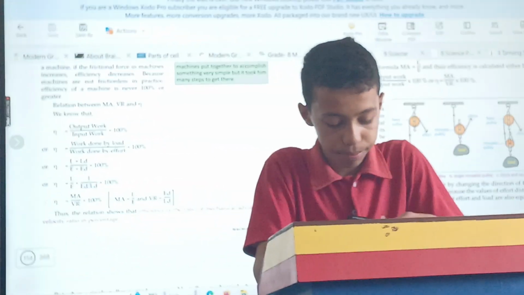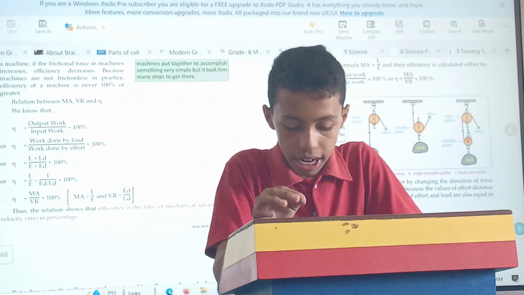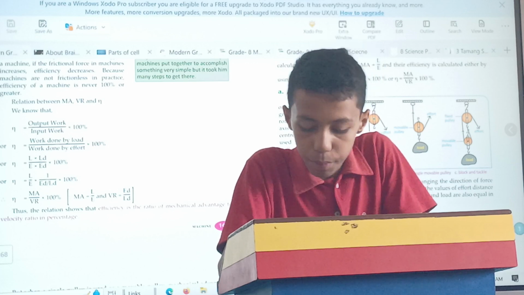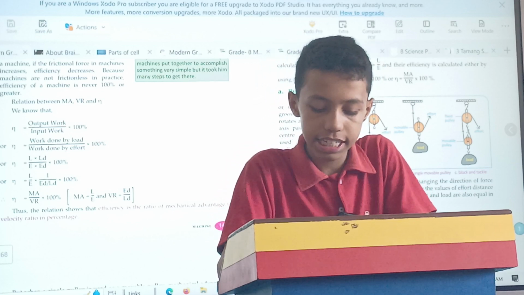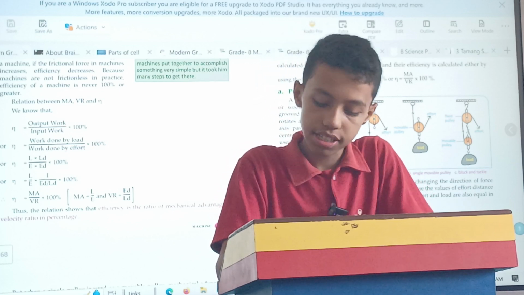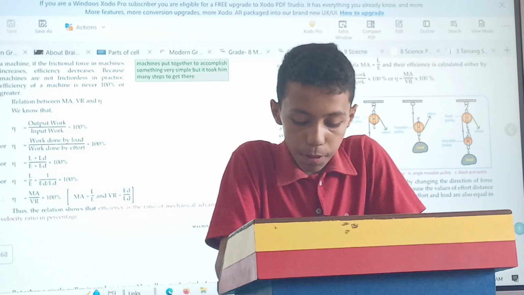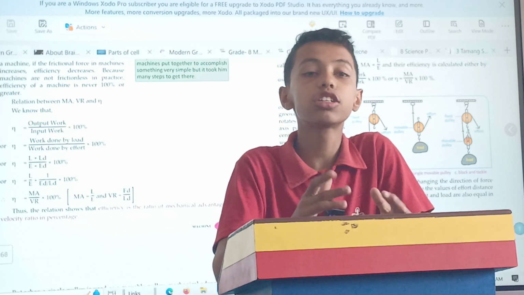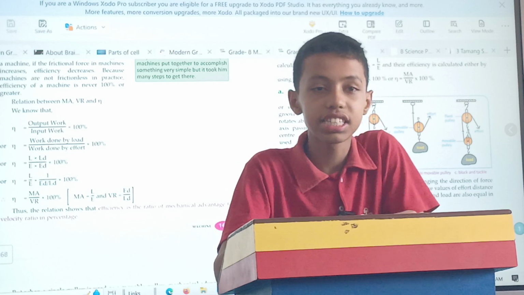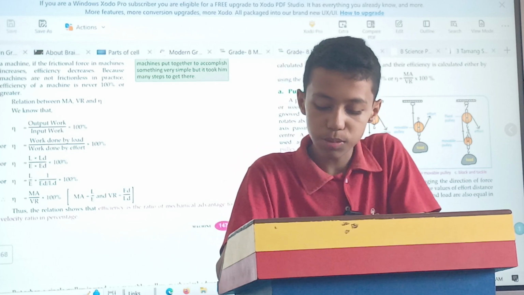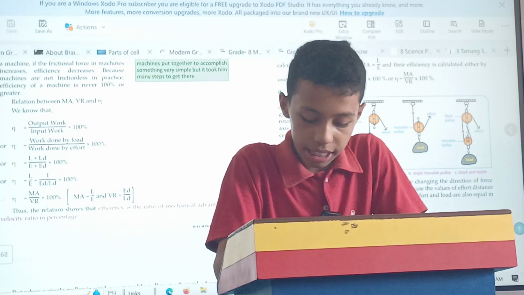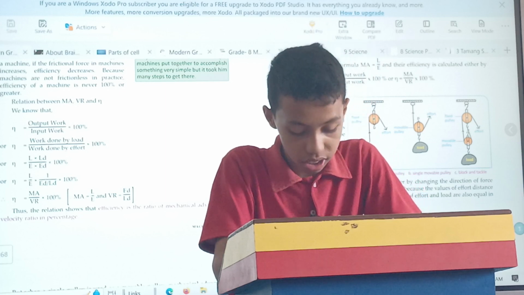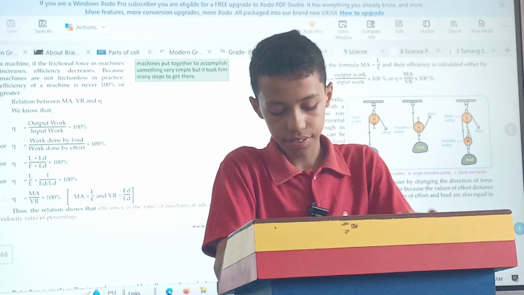Likewise, the second question is, why are simple machines used? The main purpose of using simple machines is to do work easier, faster and more convenient. Simple machines are used to make our work easier in the following ways. They help to multiply force, they help to change the direction of force, they help to transfer force from one point to another, they help to increase the rate of doing work, they help to do our work safely.